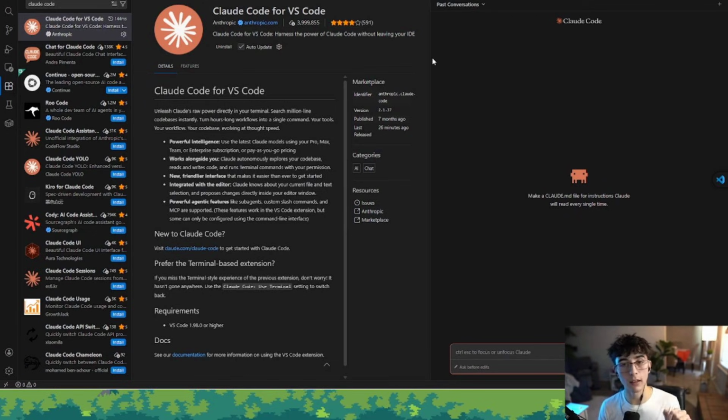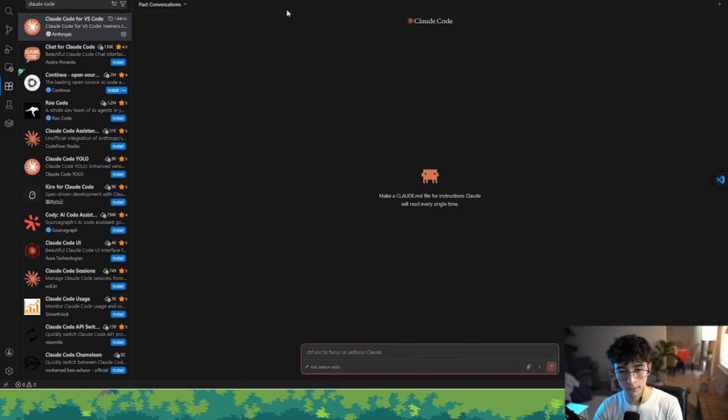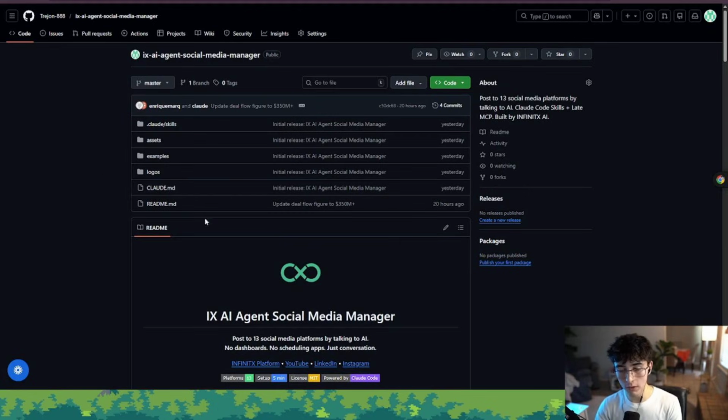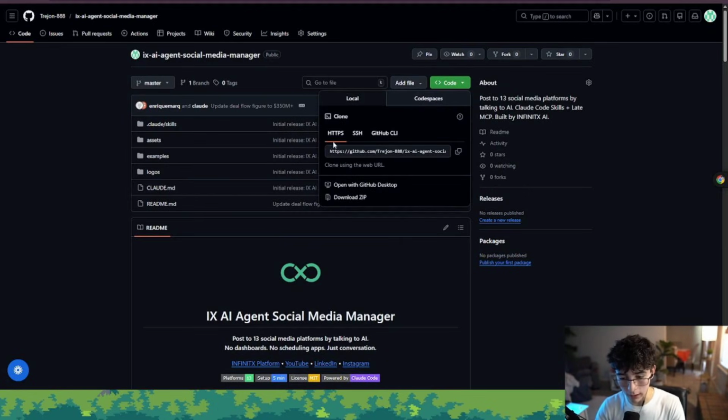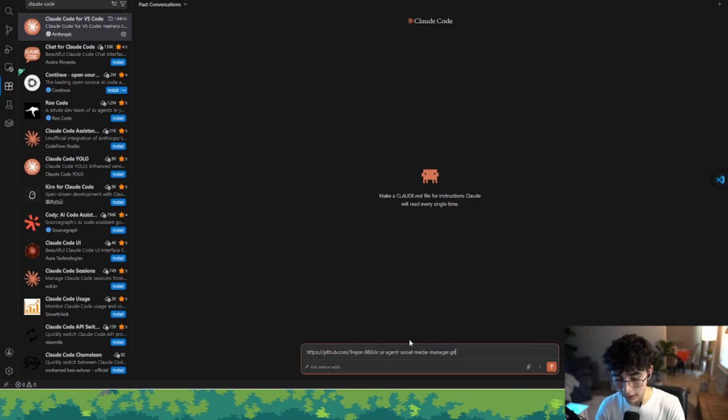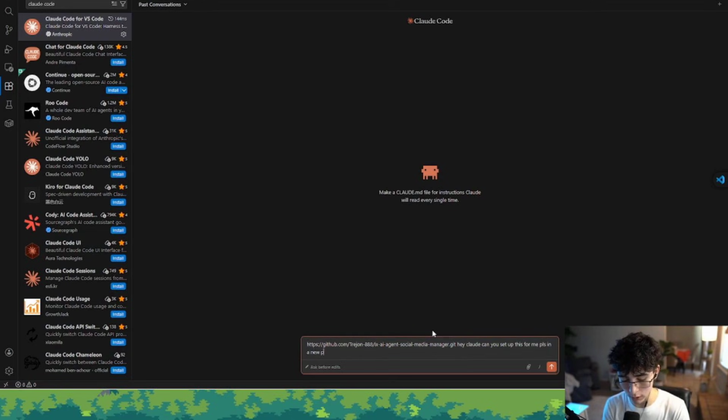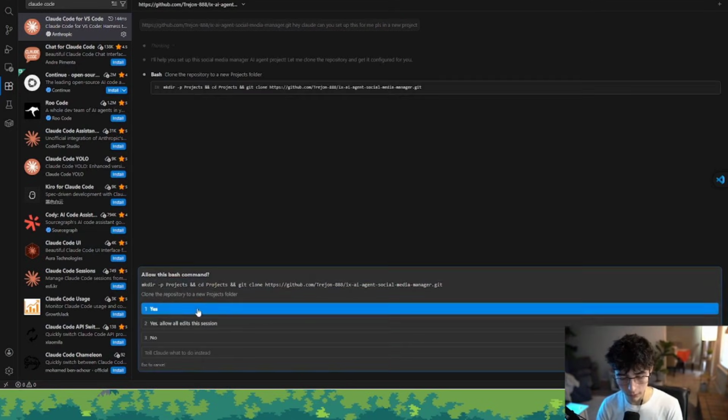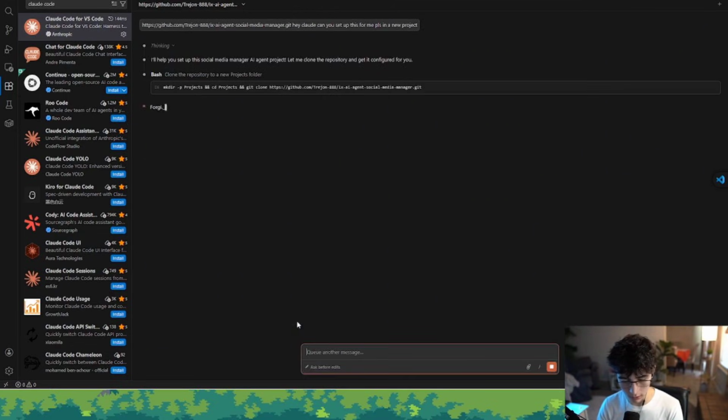To set up the repo that I leave you guys access to in the description, what you need to do very simply, this is like the lazy way to set up: go into the repo, copy the HTTPS or whatever you want to do for cloning, and give it to Claude. Hey, Claude, can you set up this for me, please? In a new project. Cool. He asks me for permission. Yes. And I'm going to allow the bypass permissions.